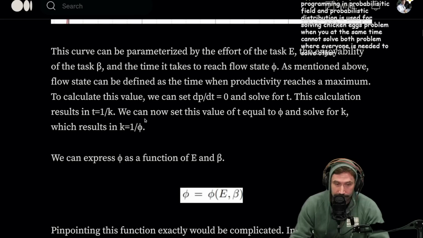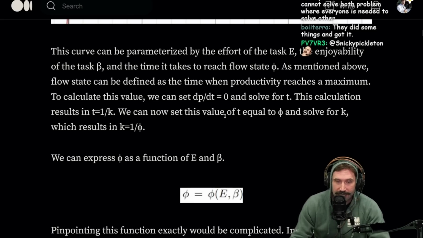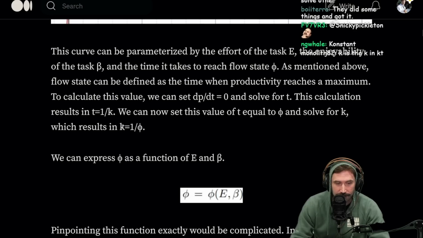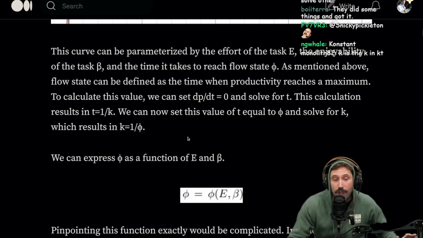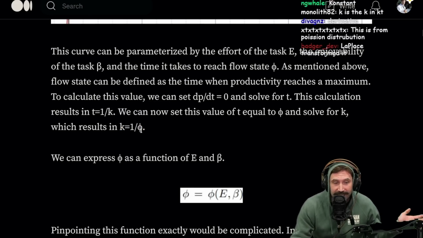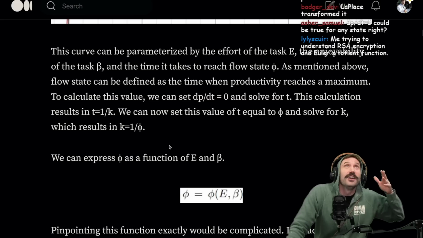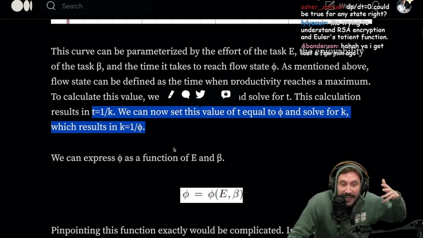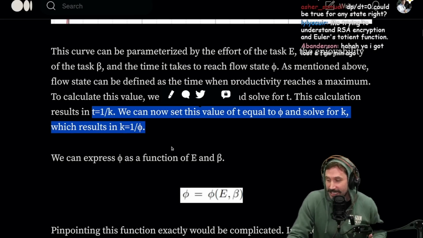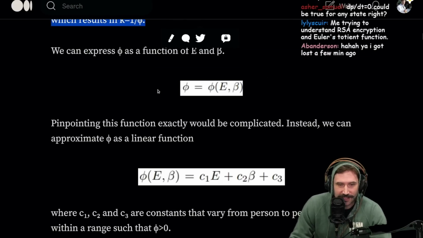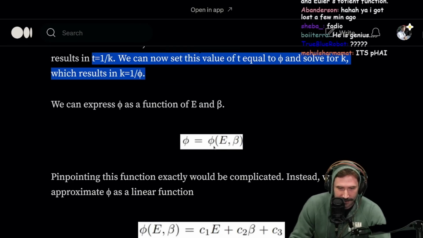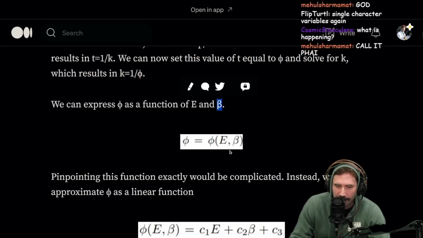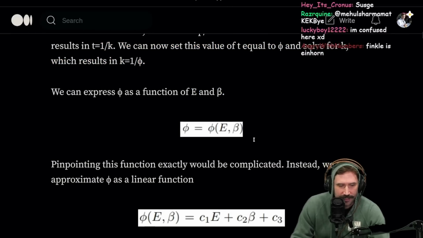We can now set this value of t equal to phi to solve for k, which results in k equals 1 over phi. I don't even know how you got to that value, which means that t equals phi. My goodness, t equals phi. We can express phi as a function of e and beta. Phi takes in these two parameters, effort and enjoyability of the task we're on. Okay, this makes sense.